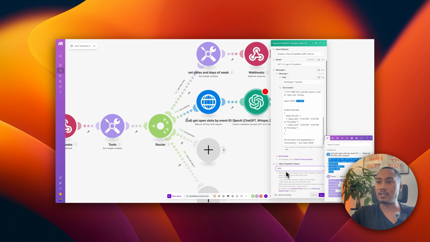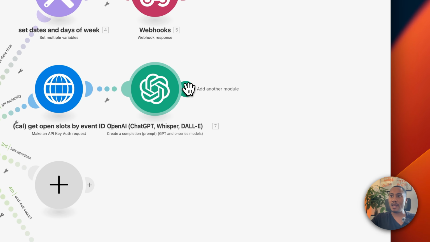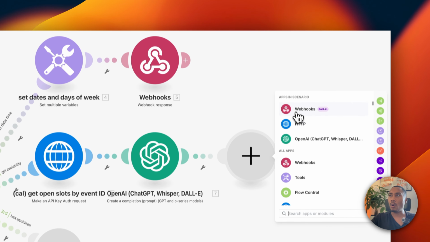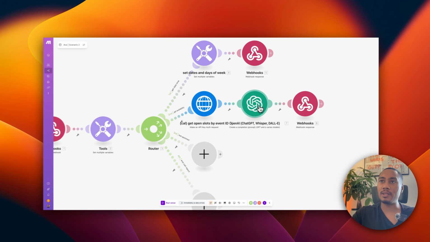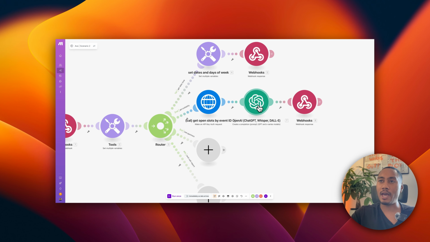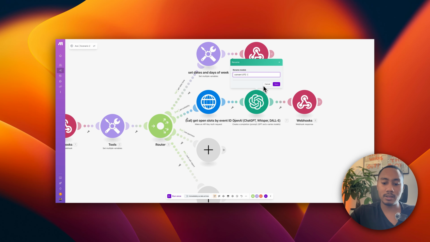Okay. But once you've done so, let's go ahead and hit save. And now the next step is to use a webhook response so that we can return the converted times back to Ava. Another thing I want to do is just rename this GPT module so that it's clear on what it needs to do. So I'm going to rename it to something like convert UTC to PST.